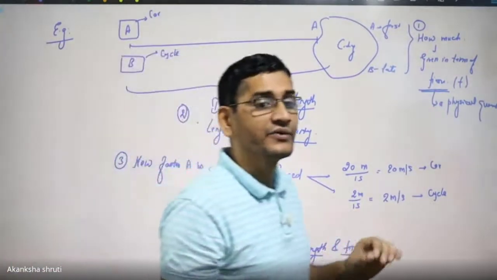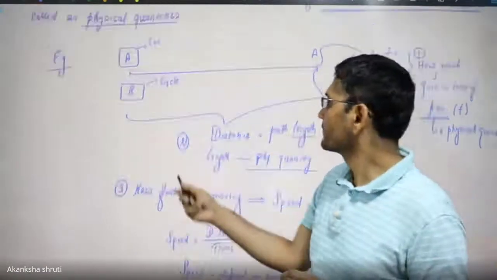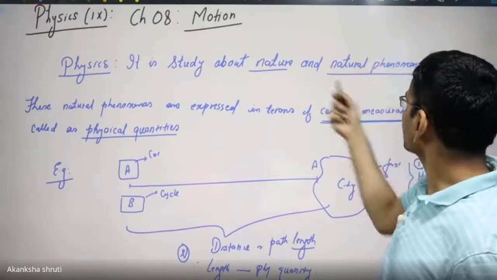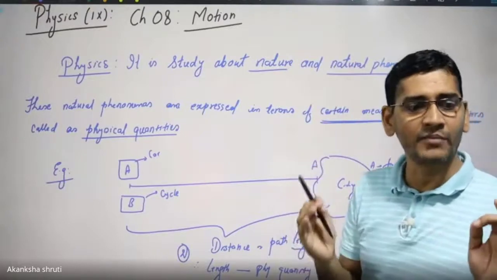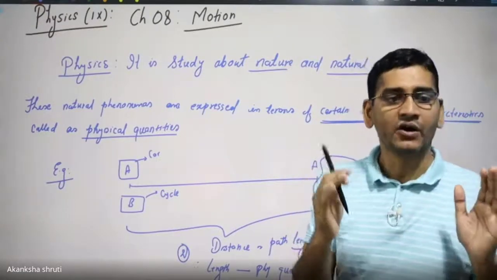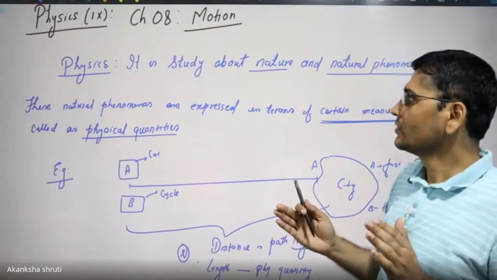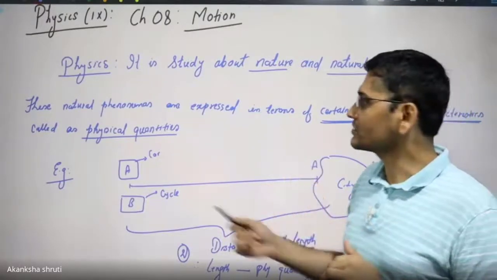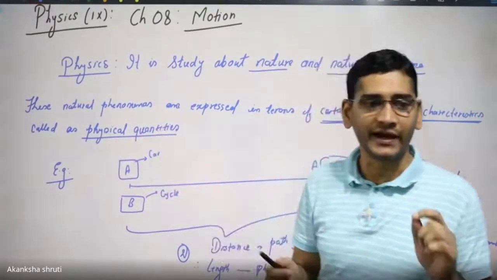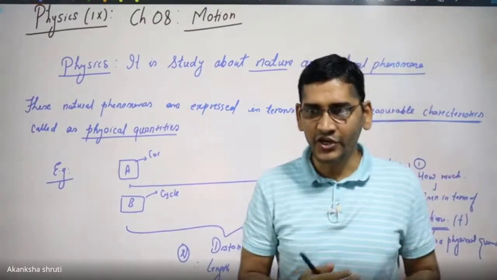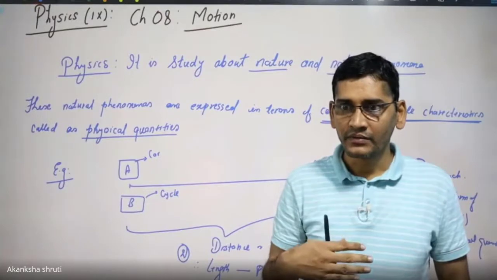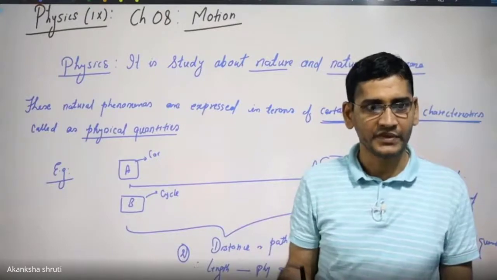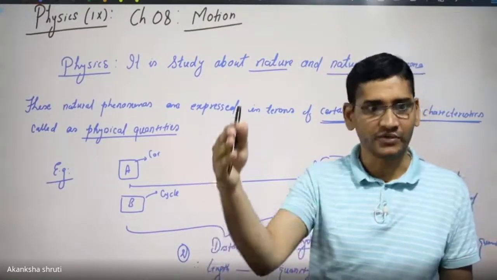Again, understand. In physics, we are dealing with natural phenomena, the nature, but we are expressing these natural phenomena in terms of certain physical quantities or certain characteristics which can be measured. That characteristic is called a physical quantity. Like if I am considering the separation of my city from my home, then we are saying what is the length of the path.